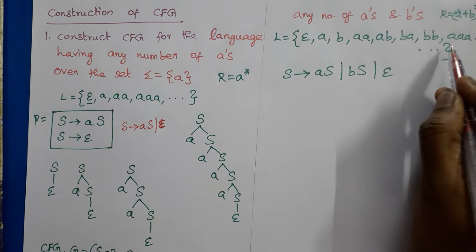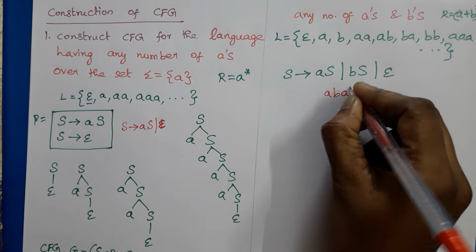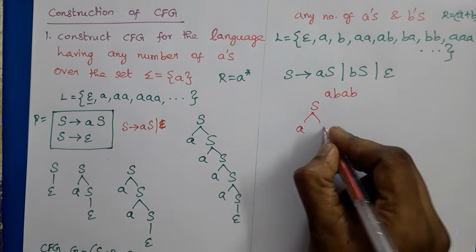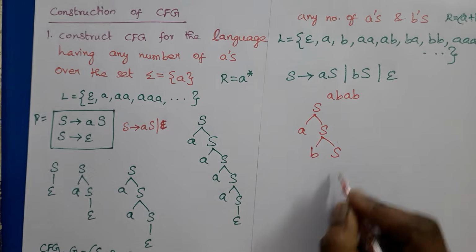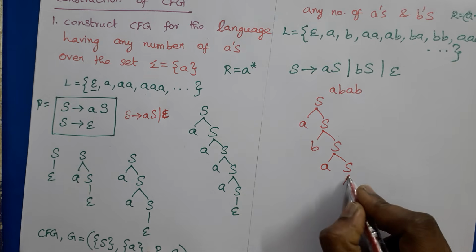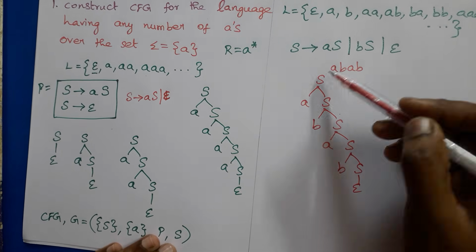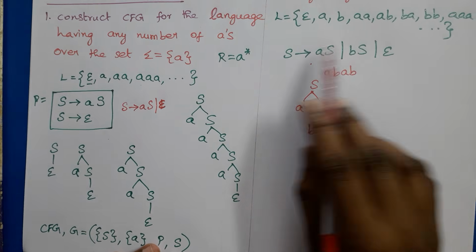If we want to get AB, S can be replaced by AS first, then this S must be replaced by BS, then this S must be replaced by AS, then again BS, then finally epsilon. So we got AB. So for any number of A's and B's, this is the grammar.